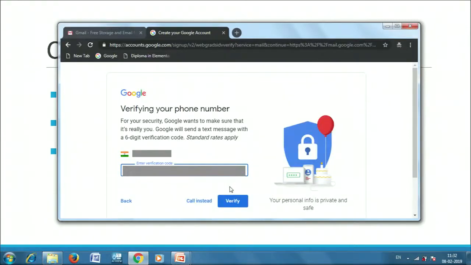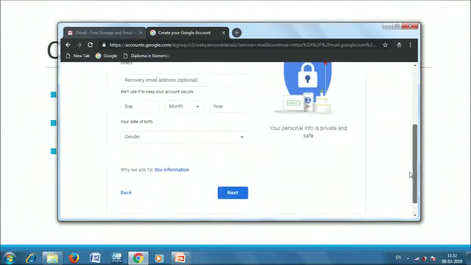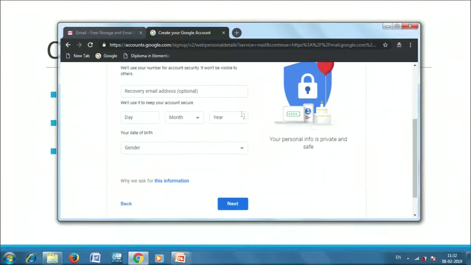On this screen, Google will ask us to enter the verification code that Google has sent to the mobile number that we have just entered. Let's enter the verification code that we have received. Now that we have put the verification code, let's click on verify and go to the next screen. Now Google asks us to enter another email address to associate with this account. This would be the recovery email address. As I told you, in case we forget our password or some information, we can easily mention another email for which we remember the password, and this field is optional.